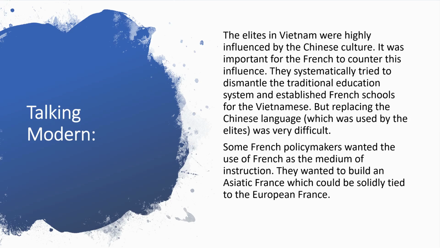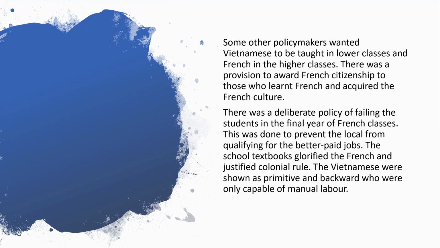Some French policymakers wanted the use of French as the medium of instruction. They wanted to build an Asiatic France which could be solidly tied to the European France. Some other policymakers wanted Vietnamese to be taught in lower classes and French in the higher classes. There was a provision to award French citizenship to those who learned French and acquired the French culture.